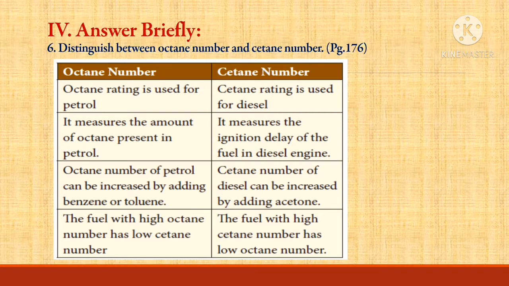Octane number of petrol can be increased by adding benzene or toluene. Cetane number of diesel can be increased by adding acetone. The fuel with high octane number has low cetane number. The fuel with high cetane number has low octane number.